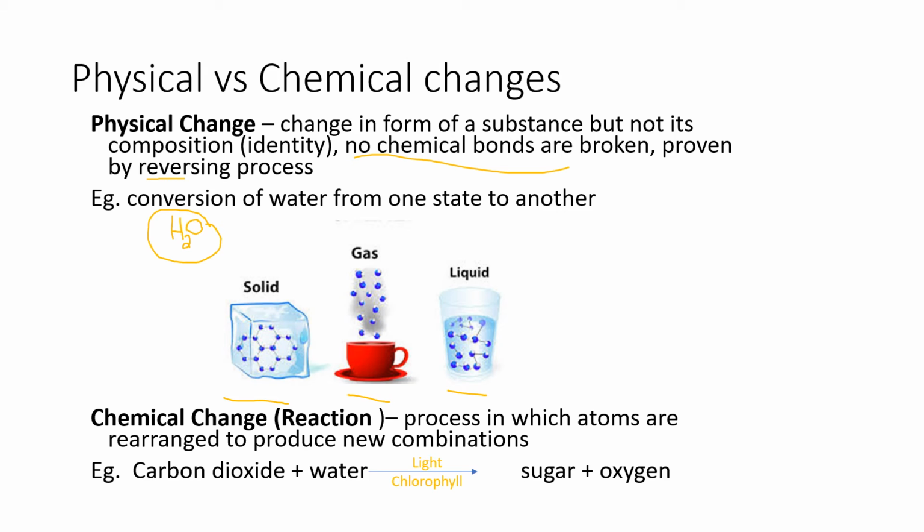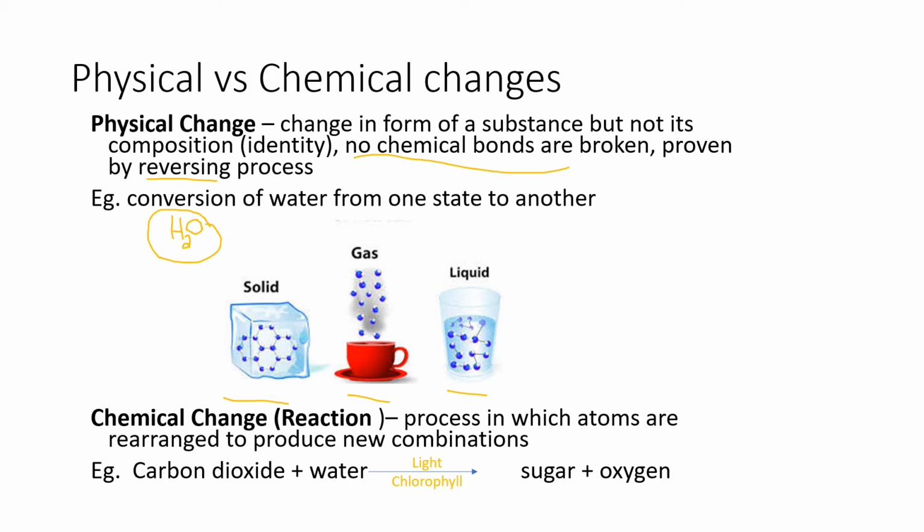Oftentimes, physical changes can be reversed. So thinking of an ice cube, for instance, if an ice cube melts and forms a puddle of liquid water, you could reverse that process by refreezing that liquid into a solid ice form.